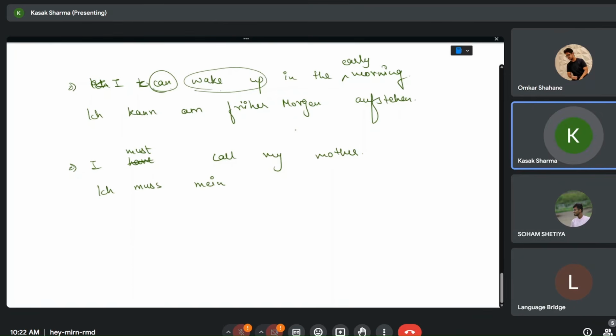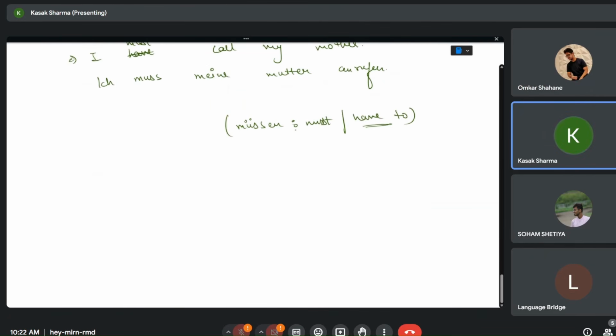Yes, müssen has two meanings, must and have to. So this have to is not that haben. Haben means to have. This is have to.